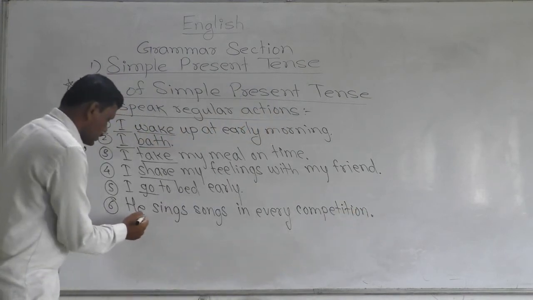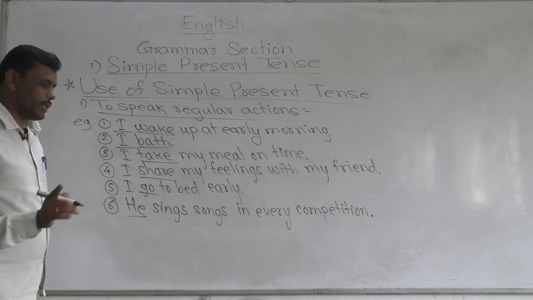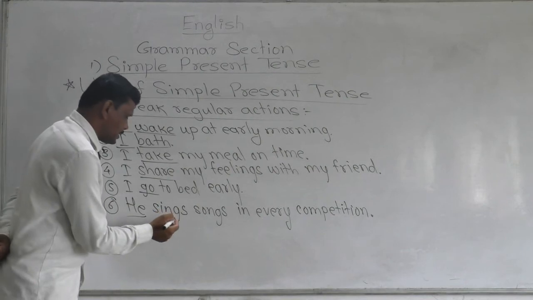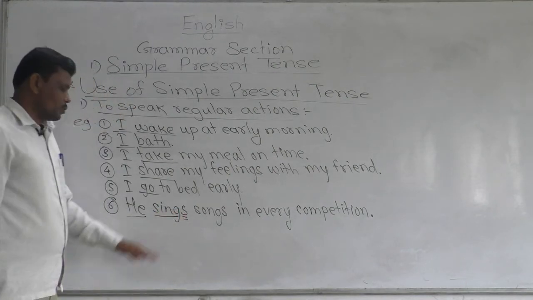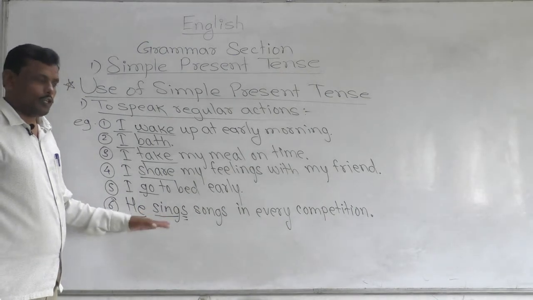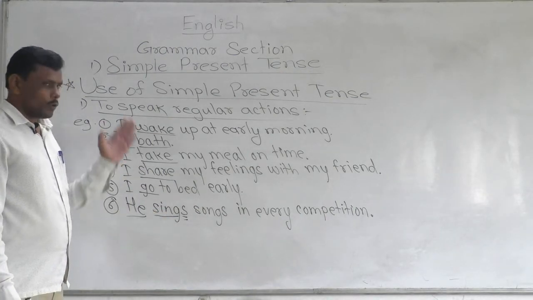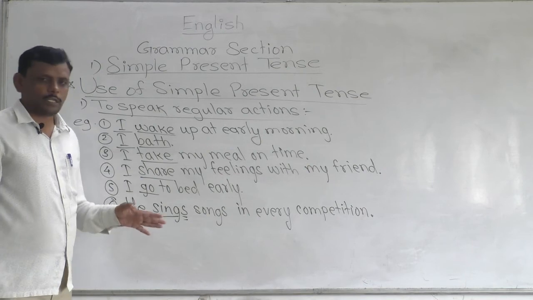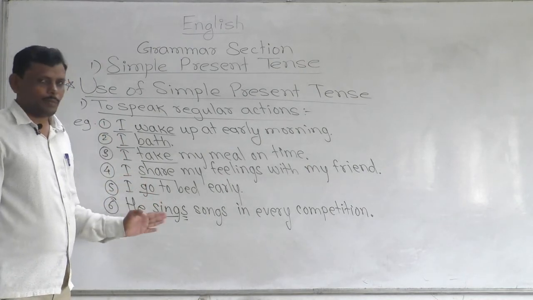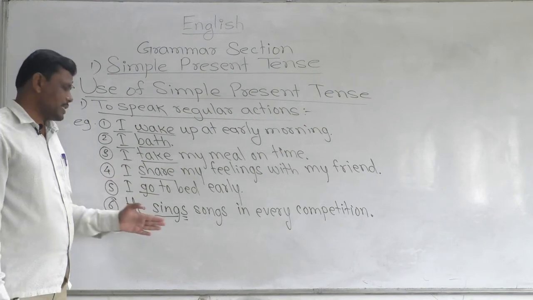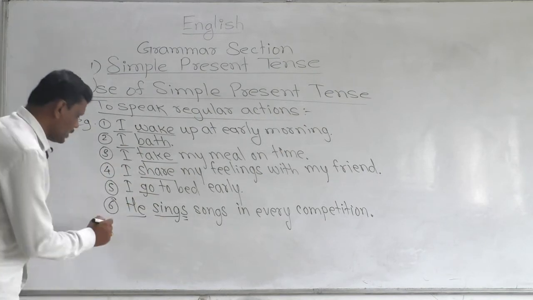Here he is a third person singular subject, and after this third person singular subject we have added s to the base form. We should follow the rule: if the subject is singular, we have to use the s form of the verb. That means s or es is added to the base form.